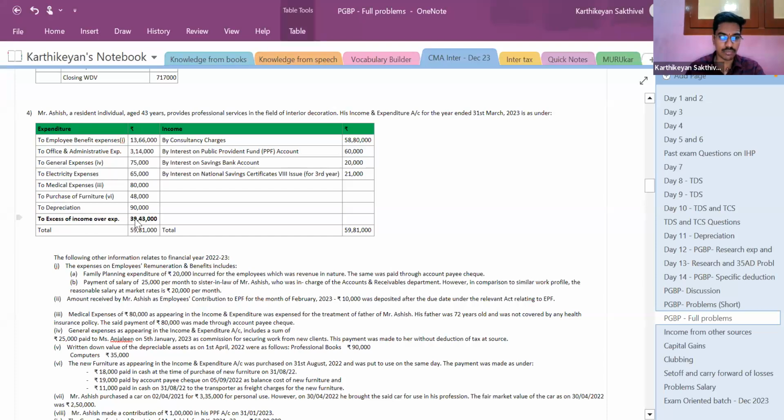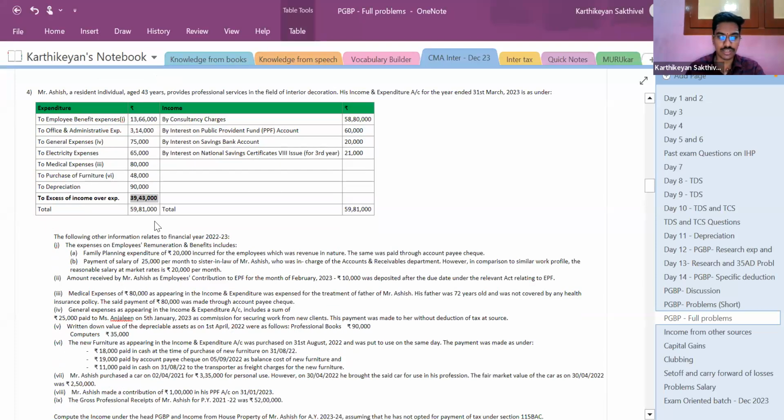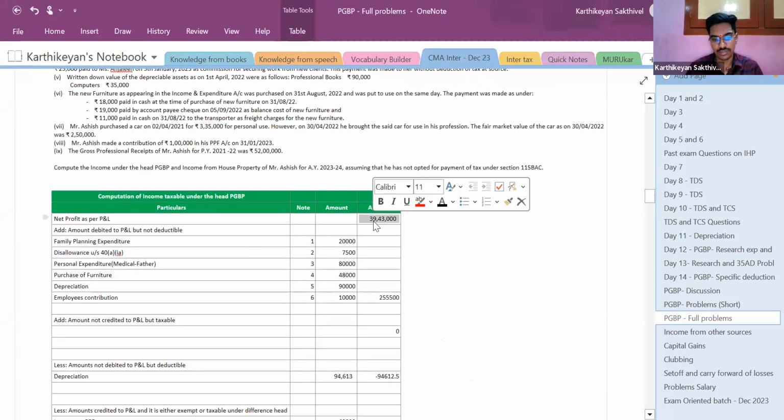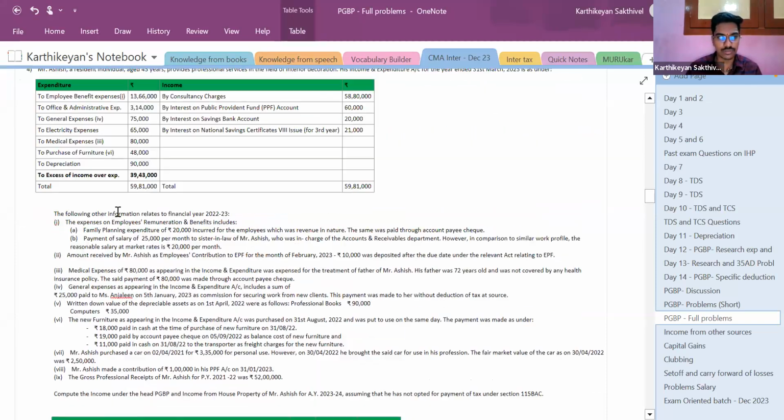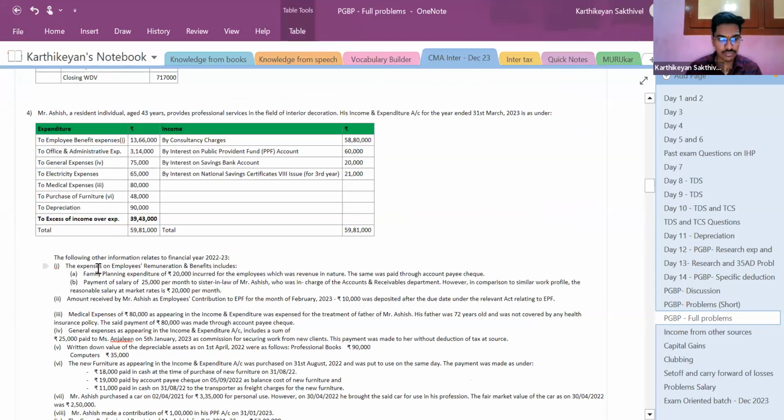As far as profit is concerned, 39 lakhs 43,000 is the profit. Next, the family planning expenditure. Let us first look at the whole question. Employee benefit expenses, office administrative expenses, general expenses, electricity expenses, medical expenses, purchase of furniture, depreciation, consultancy charges, interest on PPF, savings account, and interest from National Savings Certificates.